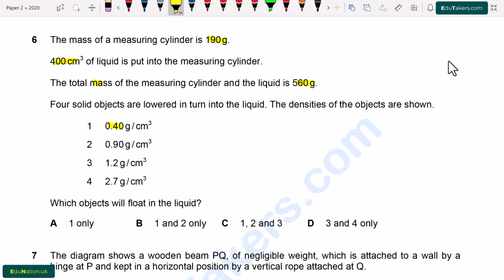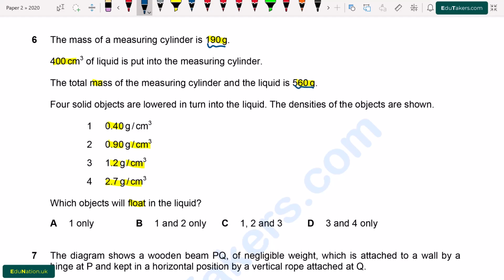The density of the first object is 0.40 gram per cubic centimeter. For object 2, density is 0.90 gram per cubic centimeter. For the third object, density is 1.2 gram per cubic centimeter, and for the fourth object, density is 2.7 gram per cubic centimeter. Which object will float in the liquid? So which one of the following objects floats in the liquid? For that we have to find out the density.